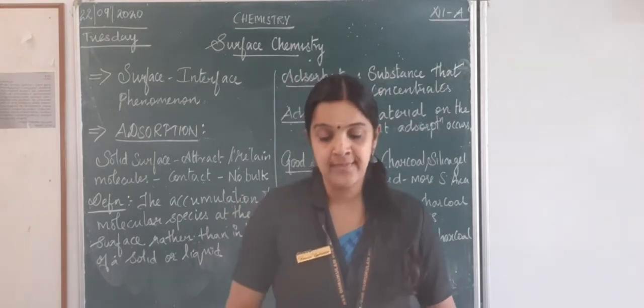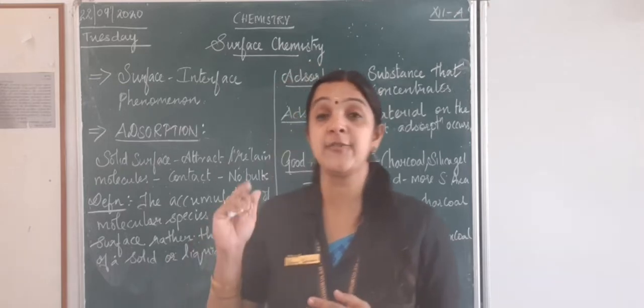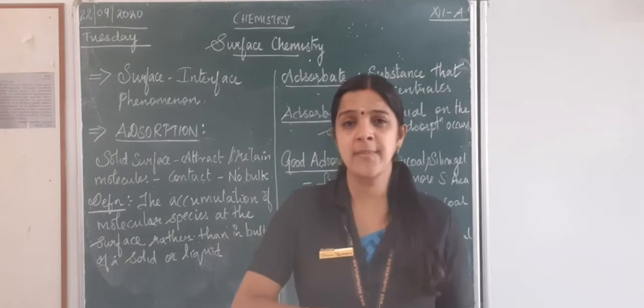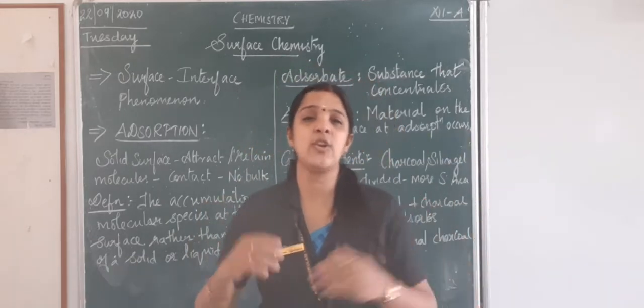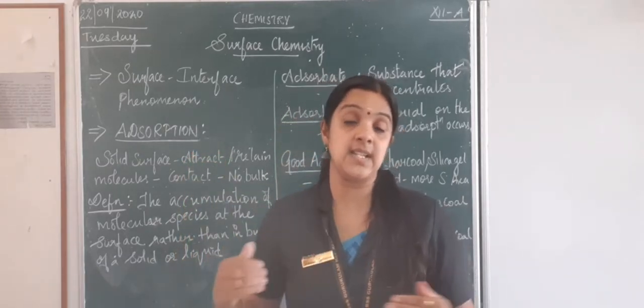Okay, so now we are getting into our 5th chapter, surface chemistry. So we have been dealing with electrochemistry and chemical kinetics. All the 4 chapters were having a lot of problems, but definitely this chapter, this theory is starting.